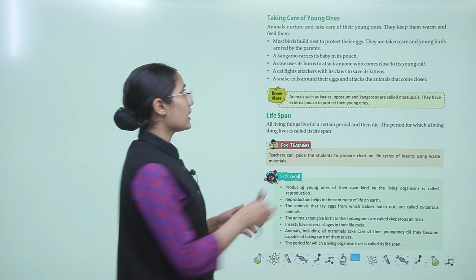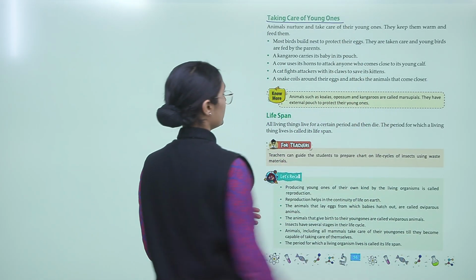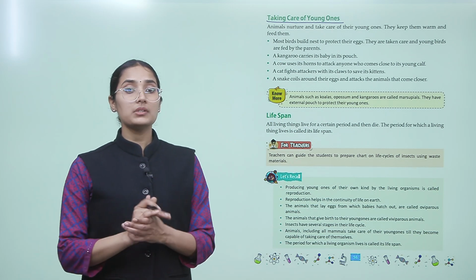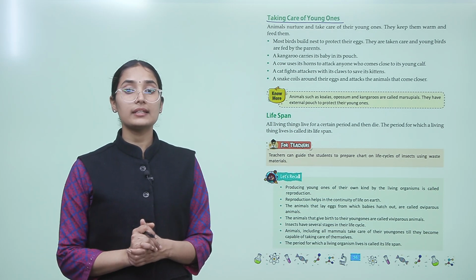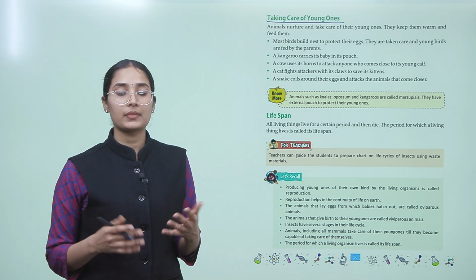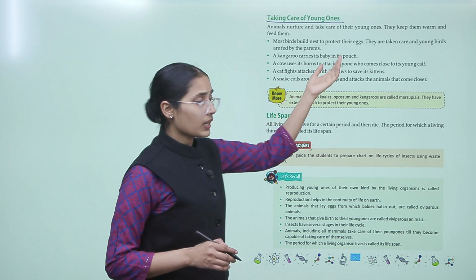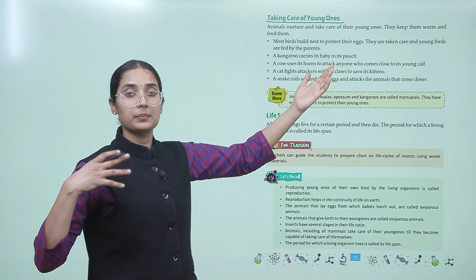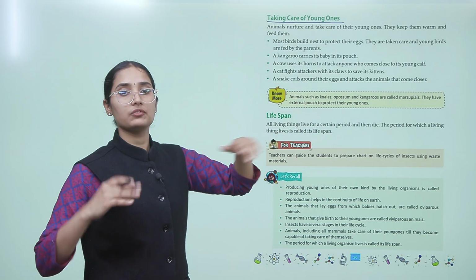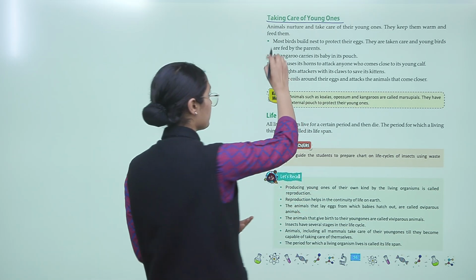Now let's understand how these animals take care of their young ones. Animals nurture and take care of their young ones, and they keep them warm and feed them. Until they grow, they have to provide them with safety and warmth, right? And they also have to feed them.